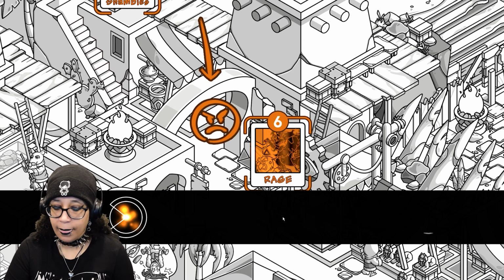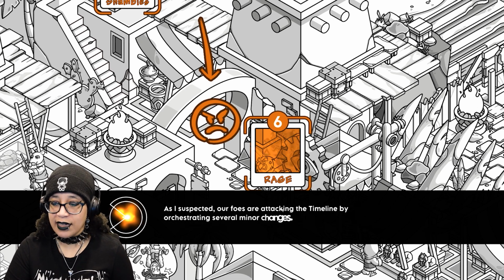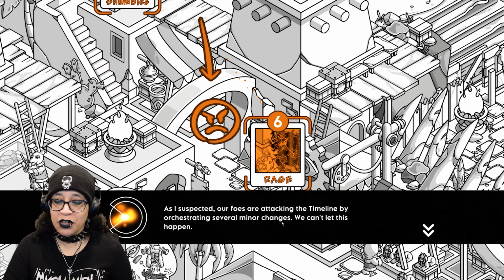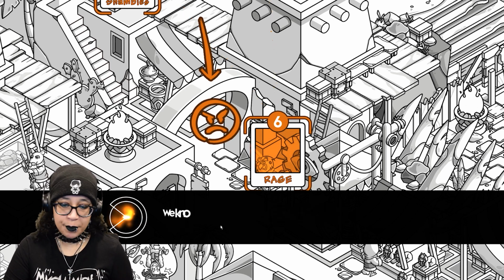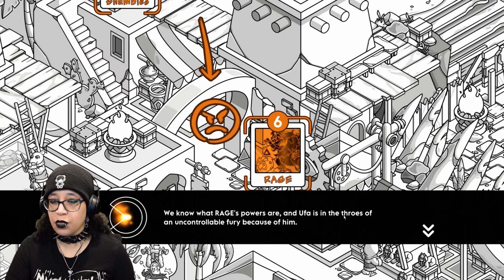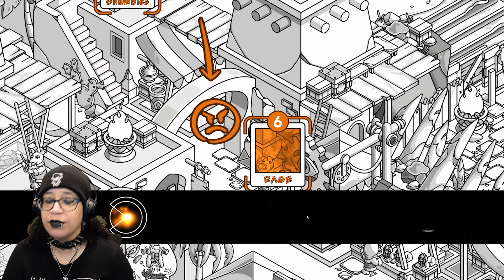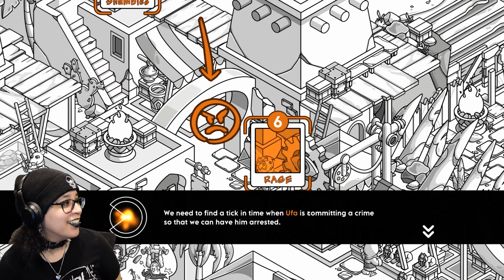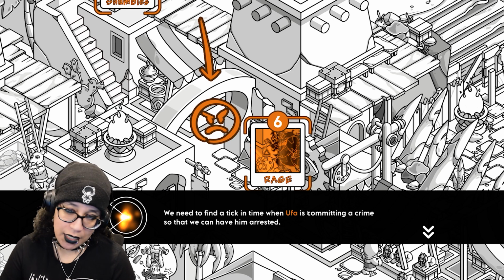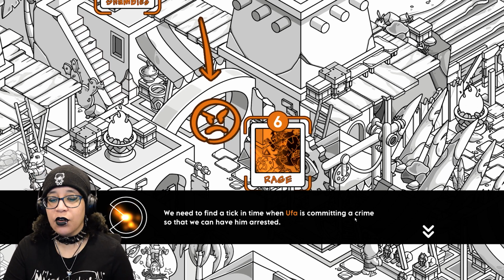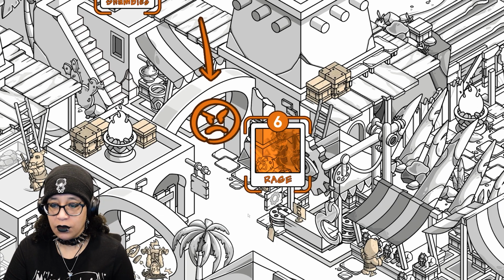Got it. As I suspected, our foes are attacking the timeline by orchestrating several minor changes. We can't let this happen. We know what Rage's powers are, and Ufa is in the throes of an uncontrollable fury because of... I said uncontrollable with such a weird inflection. But I just went with it. We need to find a tick in time when Ufa is committing a crime so we can have him arrested.